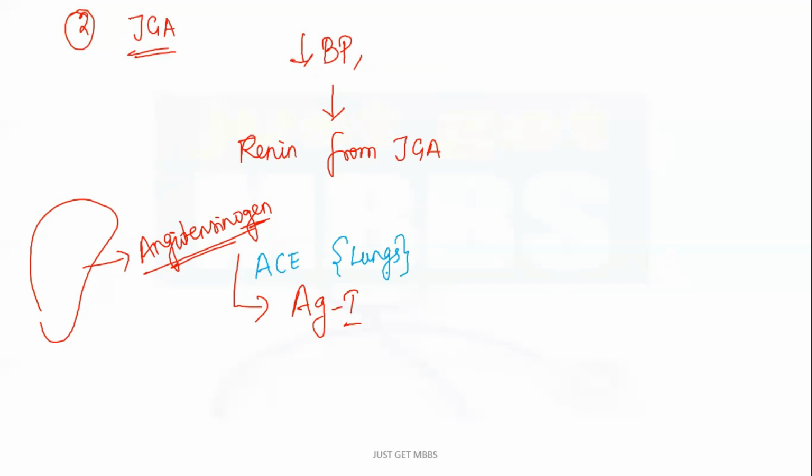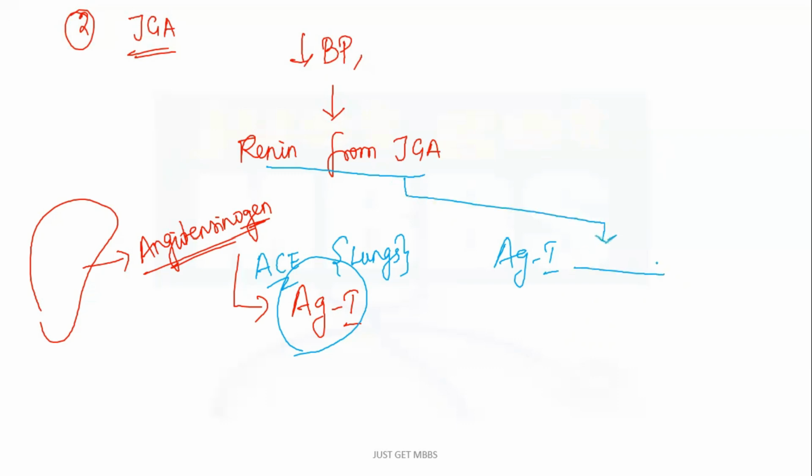There were some studies during this pandemic that the COVID-19 virus gets into the lungs and sits on the ACE receptors. So ACE is nothing but an enzyme which converts angiotensinogen to angiotensin 1. This angiotensin 1 is going to circulate in the blood. Now, what is the purpose of secretion of renin from the juxtaglomerular apparatus? This renin is going to convert angiotensin 1 to angiotensin 2.